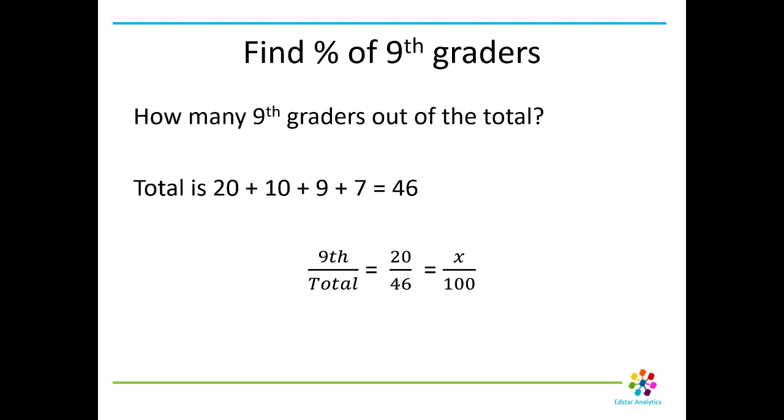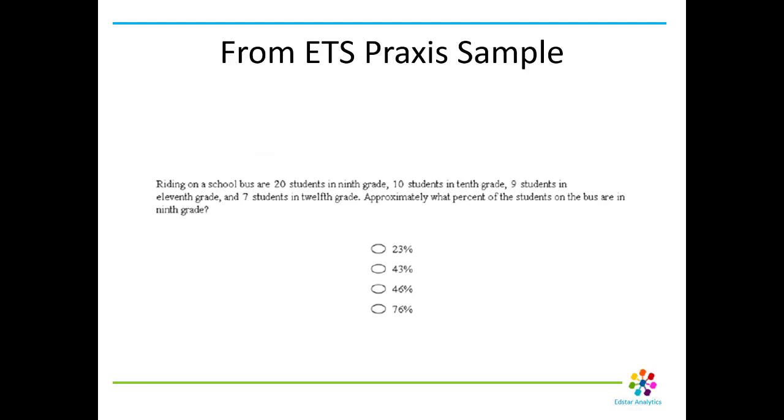So let's look at the answers, and I bet you we could guess correctly which one it's going to be. It's a little bit less than half. So the answer is going to be one of these two. It's either 43% or 46% because it's just under 50%. And I'm guessing the answer is going to be 43% simply because 46 is the total number of kids. And they always put just random numbers that you get while you're working the problem in there.